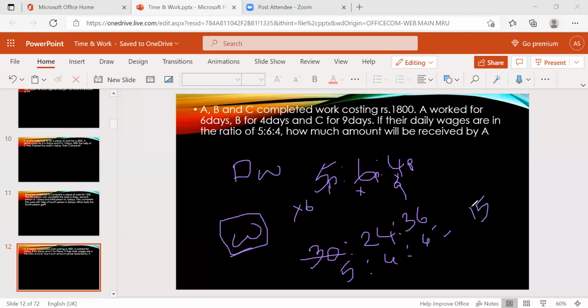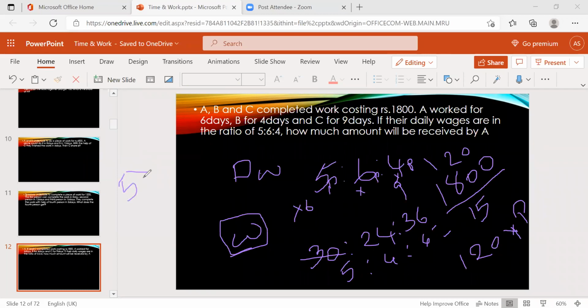And total, how much amount did they take? 1800. 1800 divided by 15 is 120. 120 is one part. So A gets 5 parts, right? 5 into 120, totally 600 rupees A will get, for 6 days.